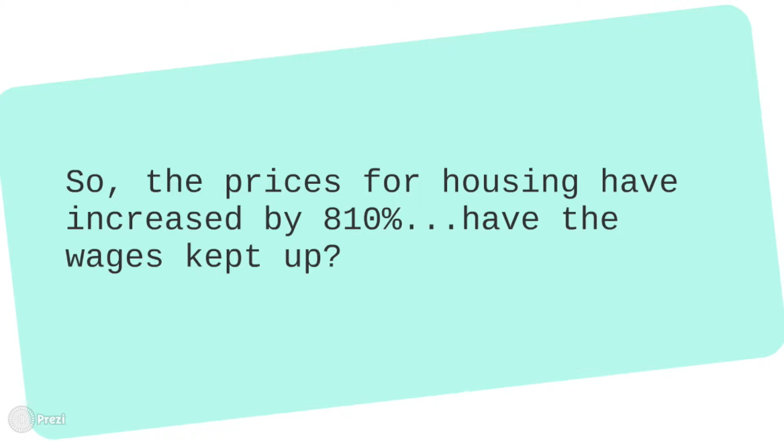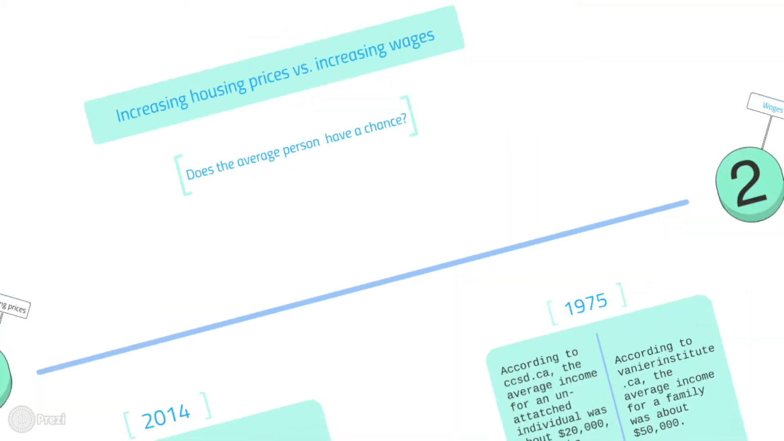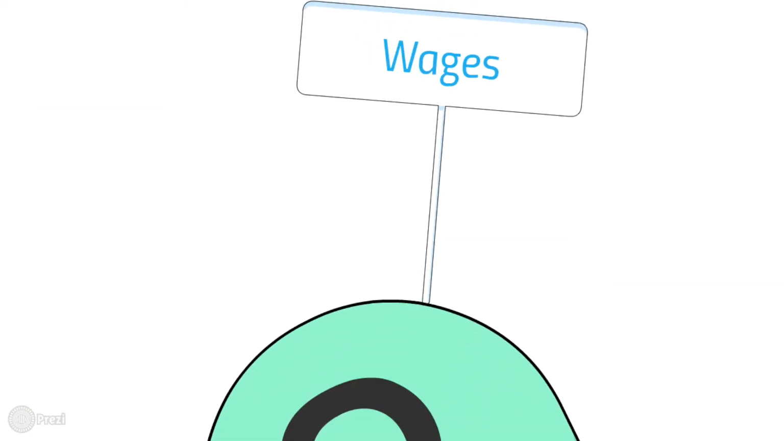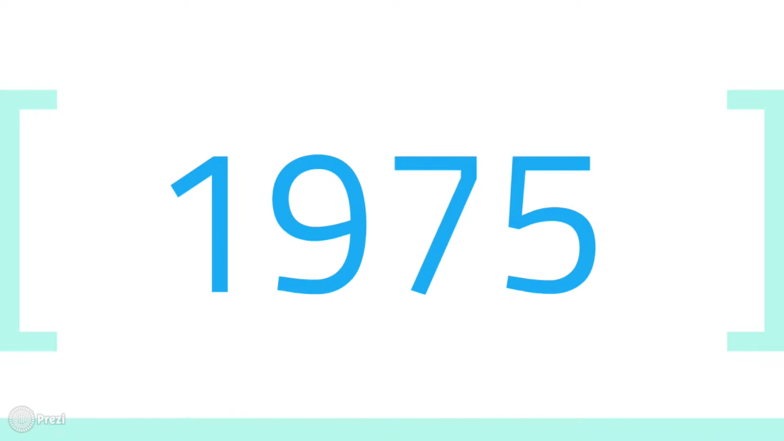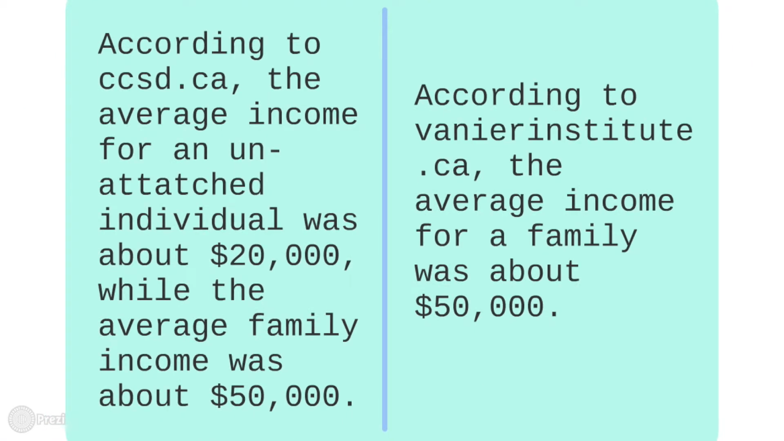Have the wages kept up? For that, we'll move from housing prices over to wages. And in wages, again, we'll start in 1975, where, according to CCSD.ca, the average income for an unattached individual was about $20,000, while the average family income was about $50,000. And according to VaynerInstitute.ca, the average income for a family was again about $50,000.